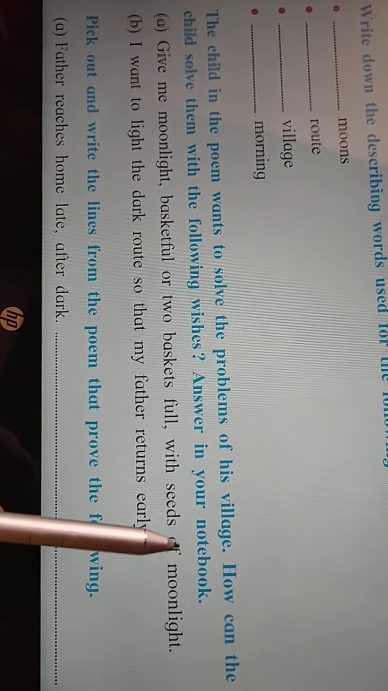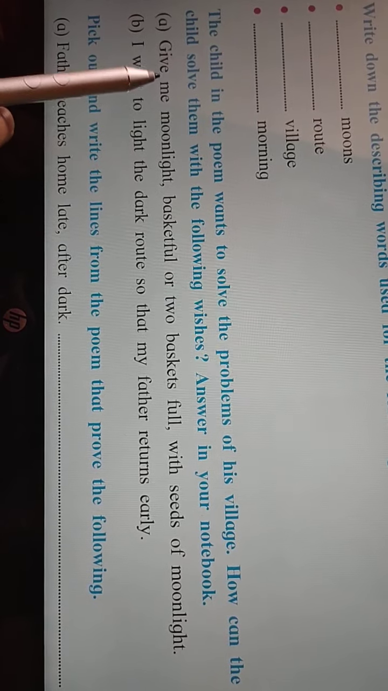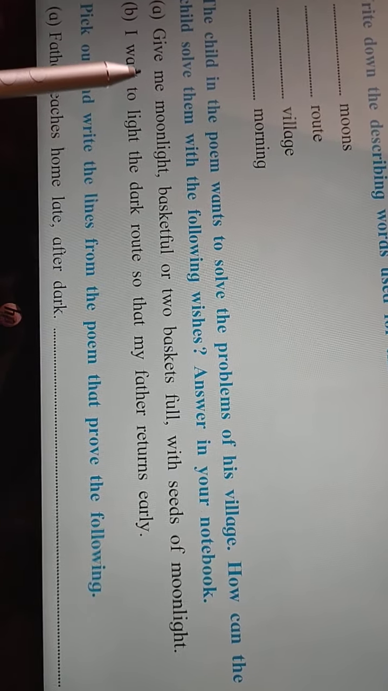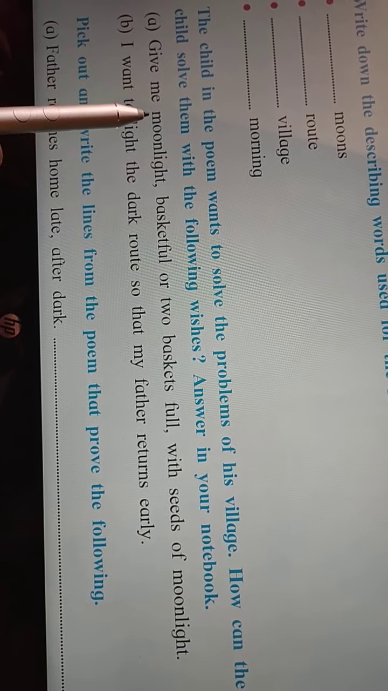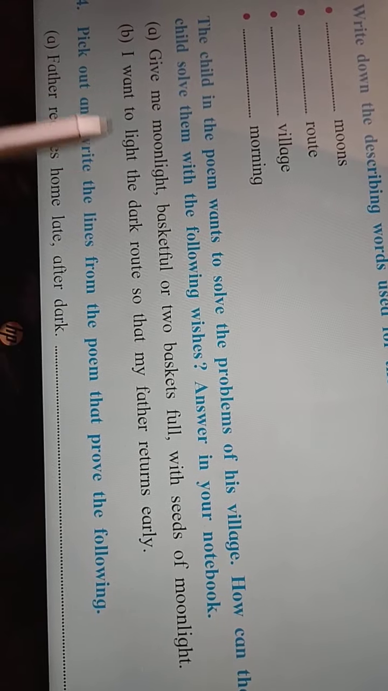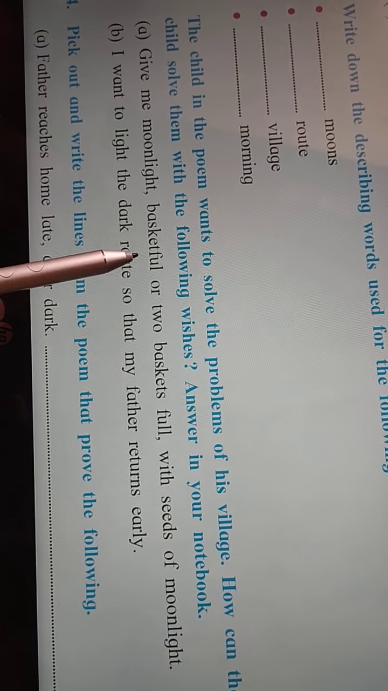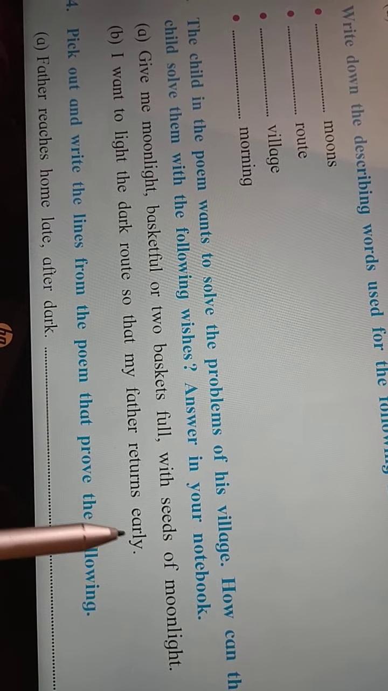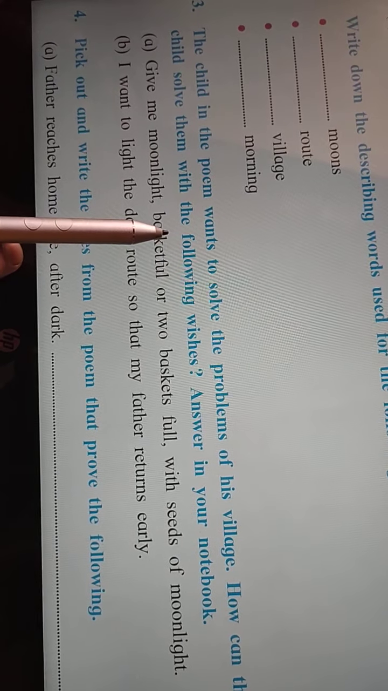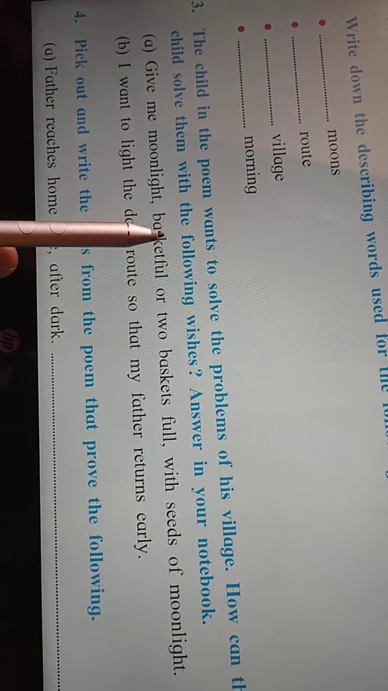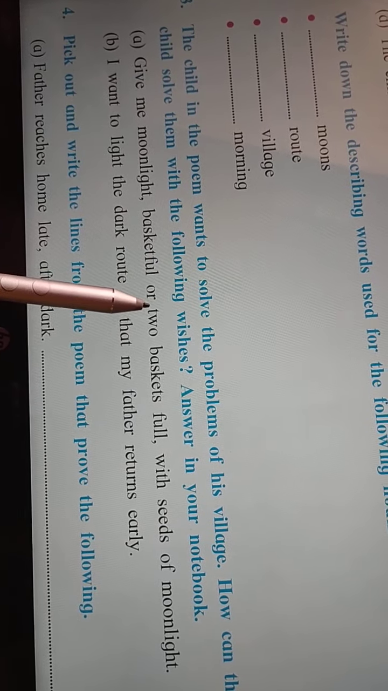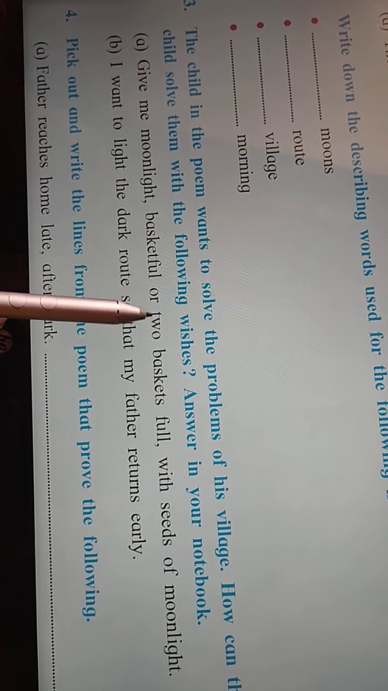Answer in your notebook. So here in the third activity, two wishes of the child are given. We have to write down how the child can solve the problems of the villagers with the help of this wish. The first wish is, give me moonlight, basketful or 2 baskets full with seeds of moonlight. So with this wish, the child is going to sow the seeds of moonlight on both the sides of the road. In this way, he will solve the problem of electricity of his village.